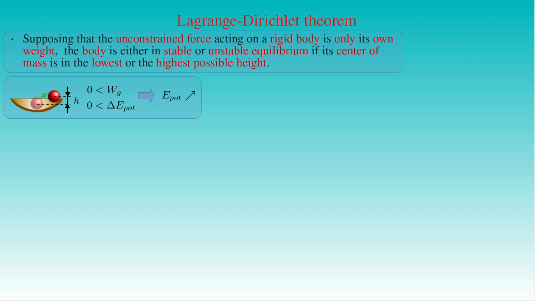The opposite is true for the unstable equilibrium of a rigid body, where the center of mass of the body is lowered due to a small displacement of the body from its equilibrium position. Then the work done against gravity is negative, and so is the change in the potential energy, indicating that the potential energy of the body is greater at its unstable equilibrium position than at any neighboring position.